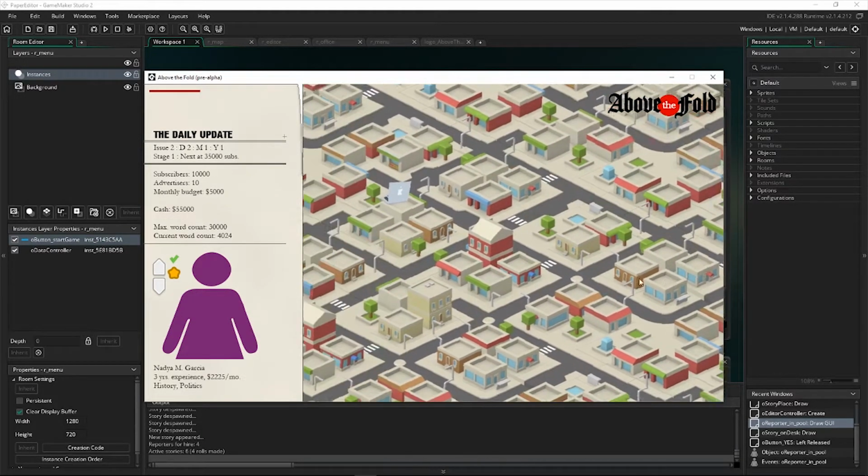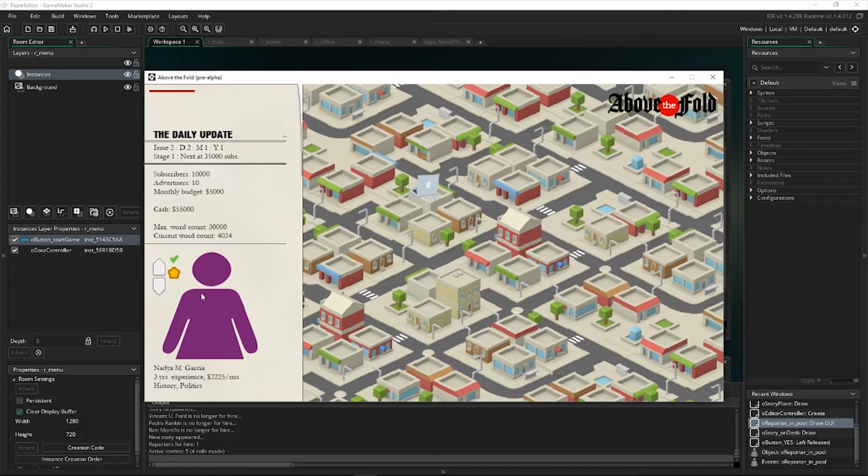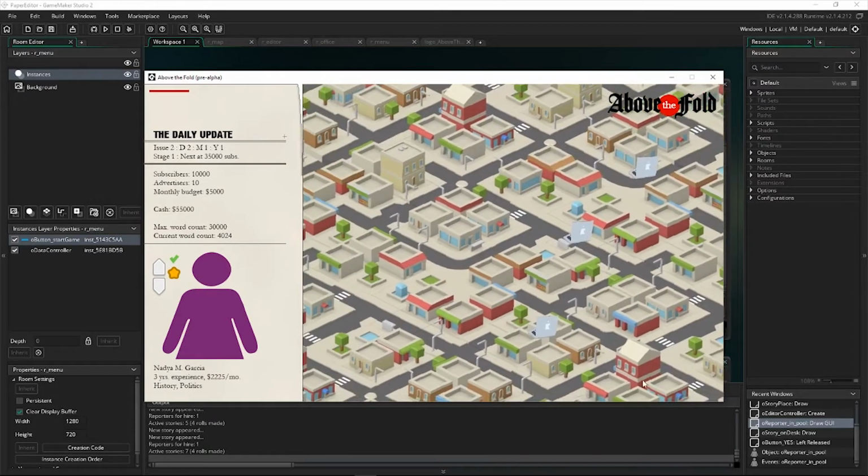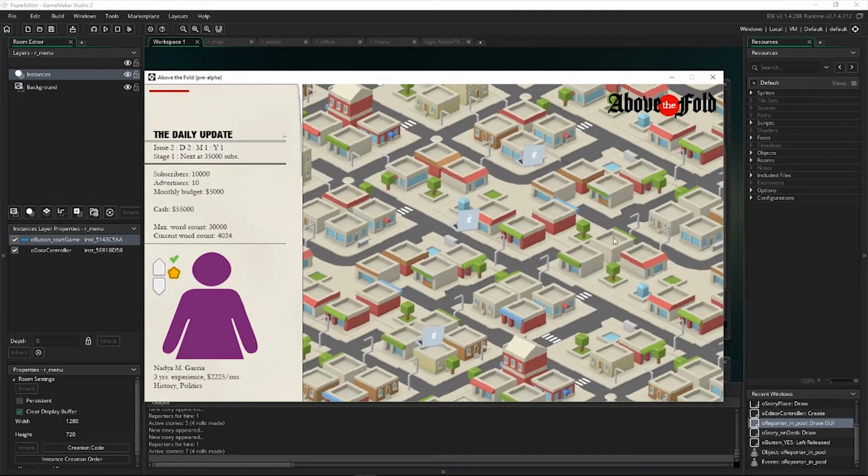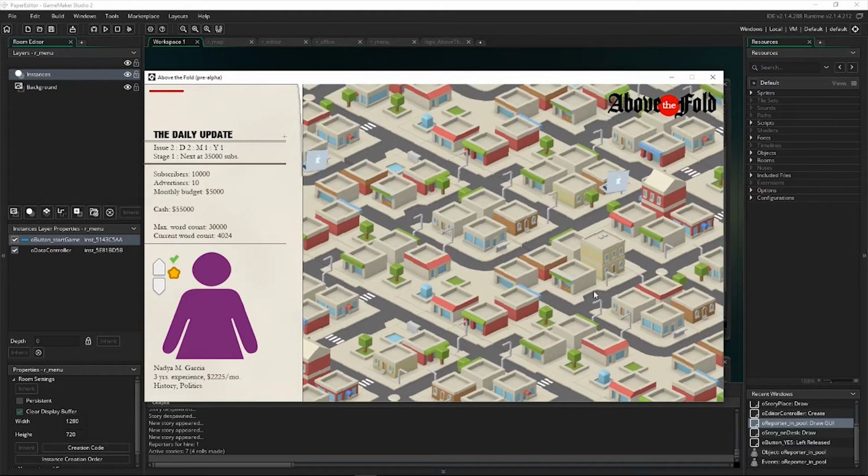Some good progress. I will say this just from playing it: the addition of these little icons here. If you get a mismatch, by the way, you'll get a red exclamation point that shows, oh, this is a mismatch, and you'll get a lower score if you proceed with having this reporter finish that story.